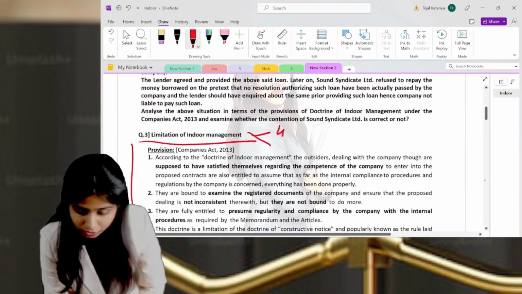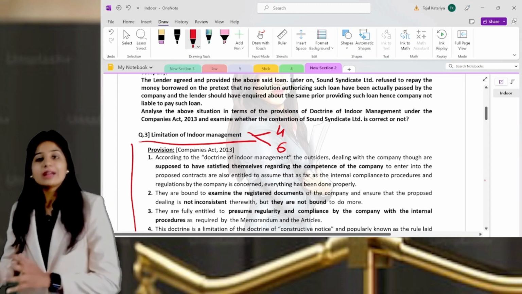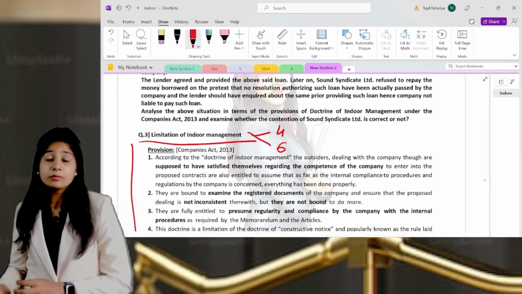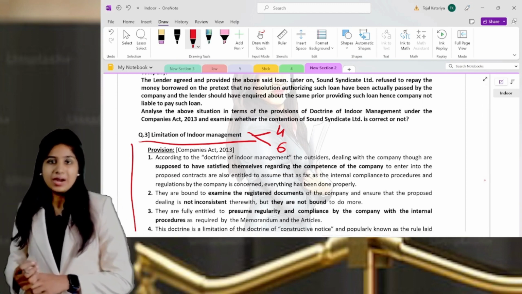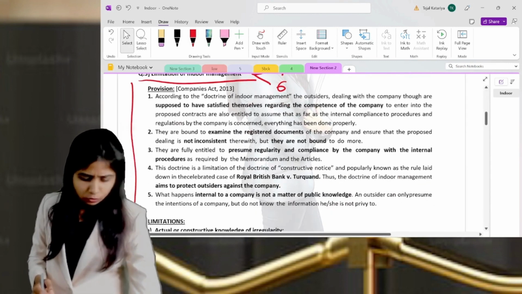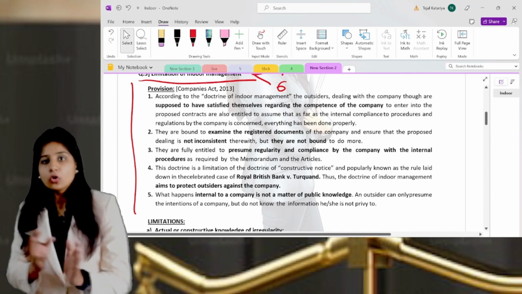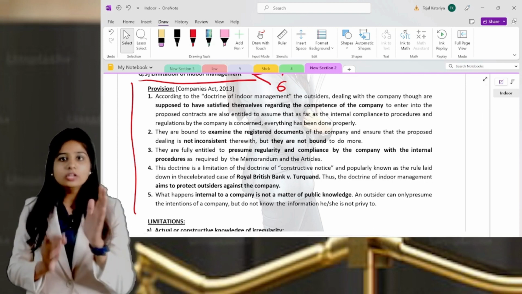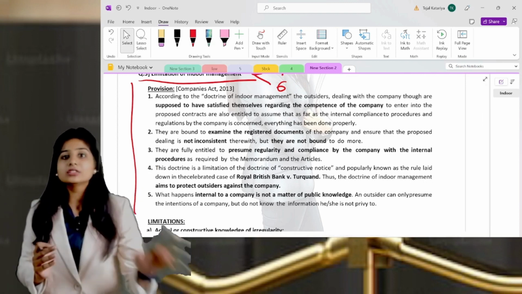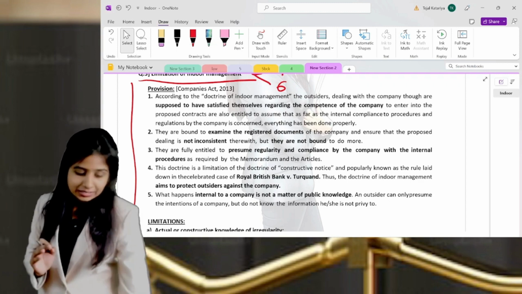And if you get this question for 6 marks, then write the provision, but focus more on the limitation part, and just 1 or 2 lines out of these 5 lines you can write in your exam. So this is how you should allocate your marks. You should align your answer according to marks. This is the key. So please understand this.